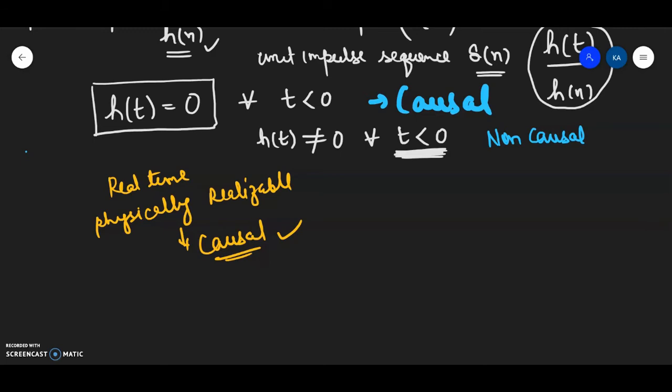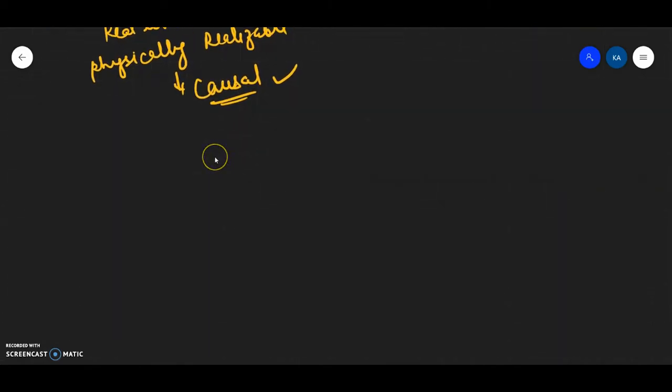Now let us understand the concept in a better way through a few examples. For example, I am given a discrete time system represented by a characteristic equation y[n] = x[n], and I am asked whether it is a causal or a non-causal system. Obviously this system is causal because the output depends only on the present input. We have nothing to do with the future input.